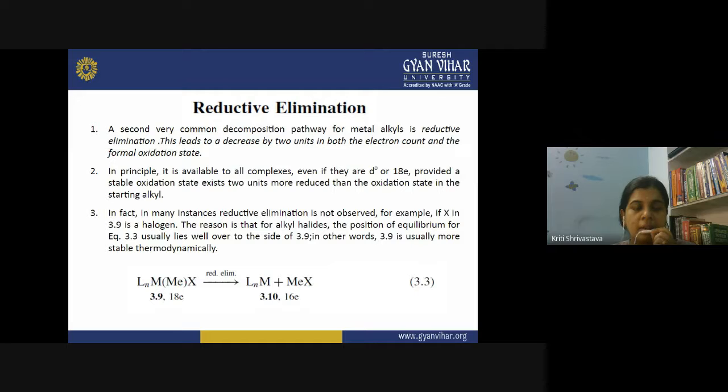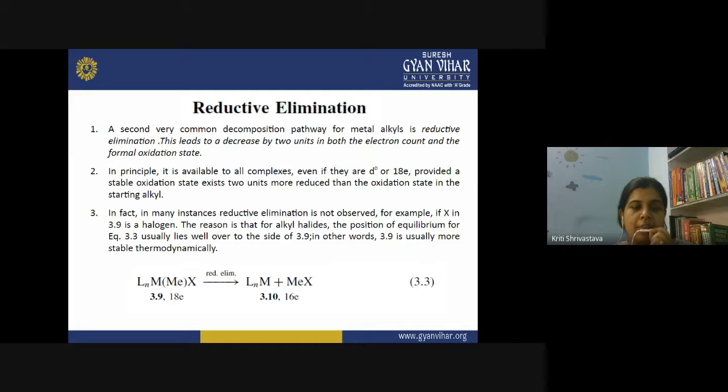It is accompanied by the reduction of the metal ion, that is, a reduction in the oxidation state, and this reduction occurs by 2 units. So if the earlier oxidation state of the metal is +4, after reductive elimination it becomes +2. Or if it was +2 before the reductive elimination, after the reaction it becomes 0.